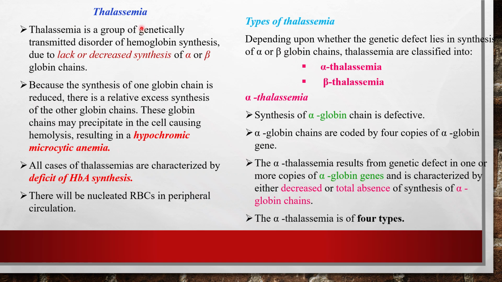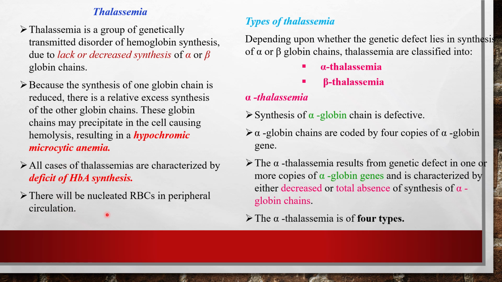Now let's talk about thalassemia. Thalassemia is a group of genetically transmitted disorders of hemoglobin synthesis, due to lack or decreased synthesis of alpha or beta globin chain. Because the synthesis of one of the globin chains is reduced, there is relatively excess synthesis of the other globin chain. These globin chains may precipitate in the cell, causing hemolysis, resulting in hypochromic microcytic anemia. All cases of thalassemia are characterized by deficit of hemoglobin A synthesis.